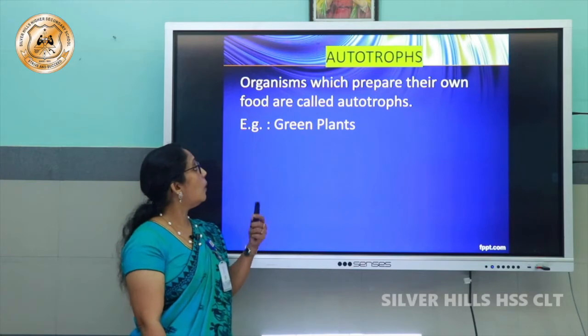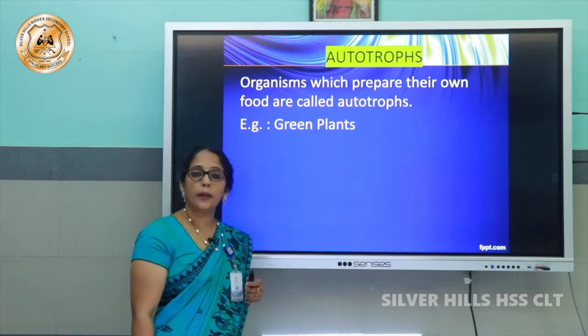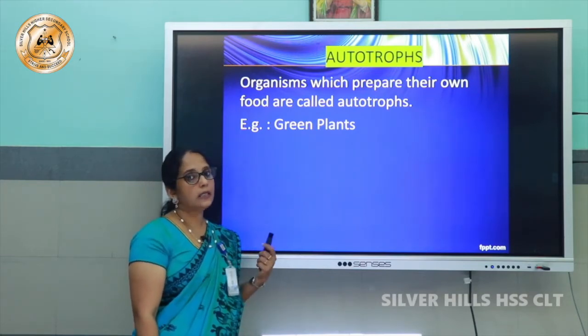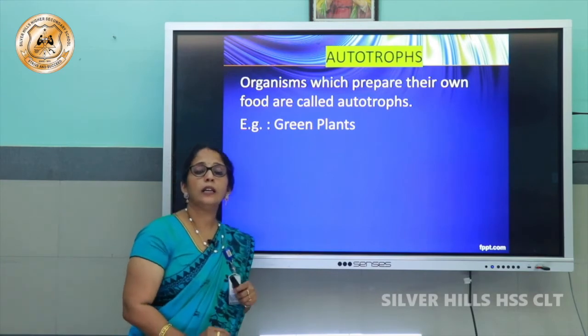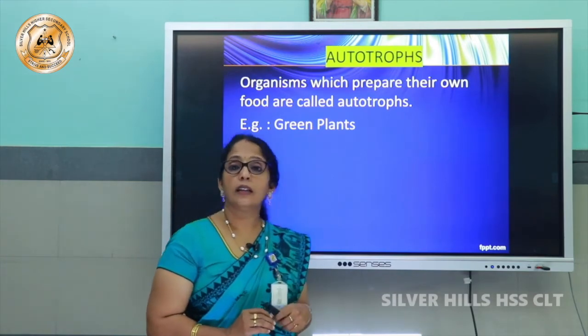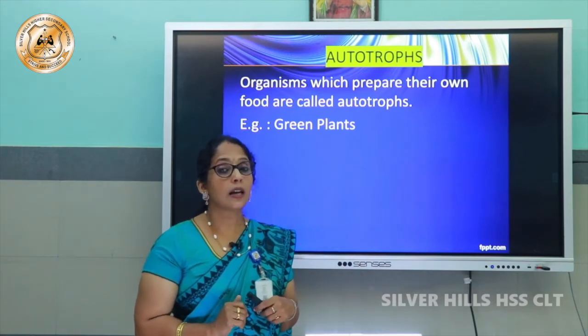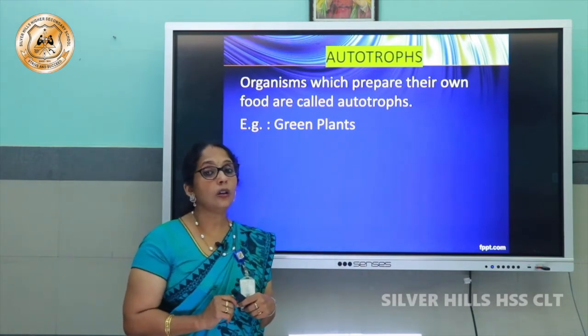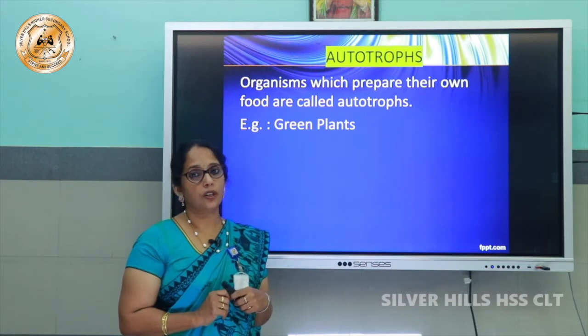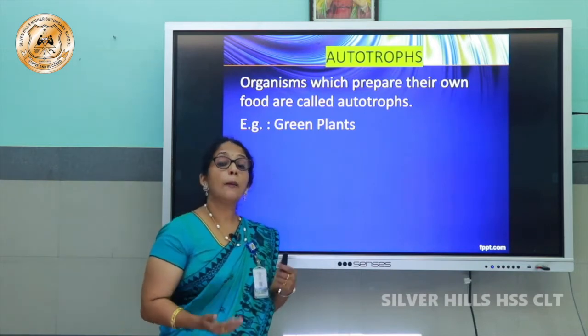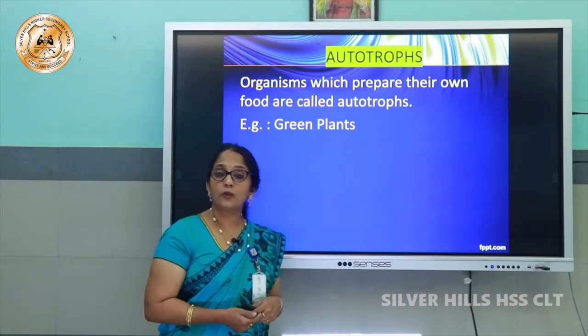Autotrophs are the organisms which prepare their own food. Example, green plants. This type of nutrition is called autotrophic nutrition.